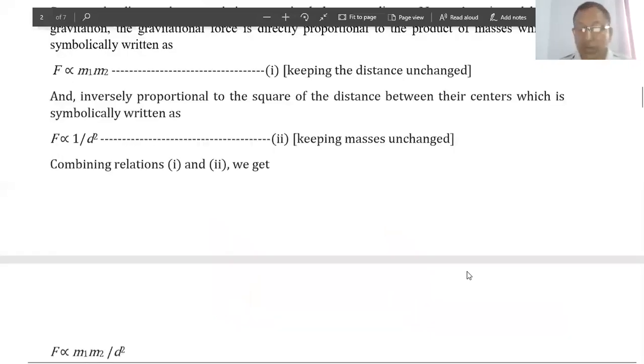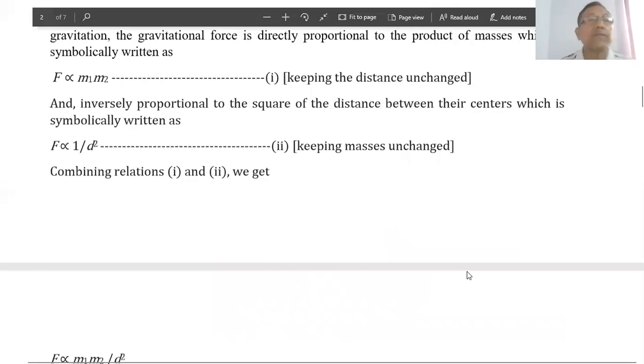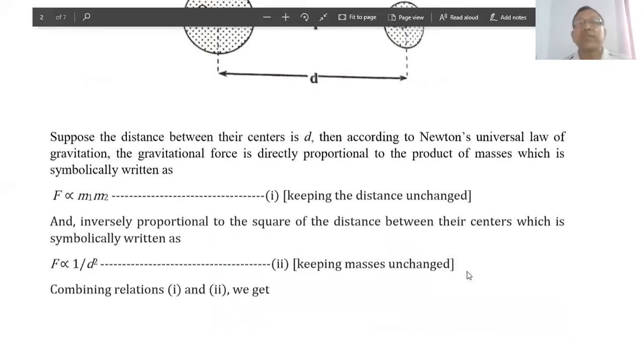Suppose the distance between the centers is d. Then according to Newton's universal law of gravitation, the gravitational force is directly proportional to the product of masses, which is symbolically written as F ∝ m1 × m2. It is taken as relation 1.